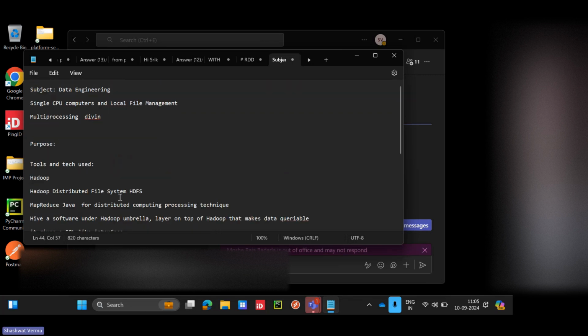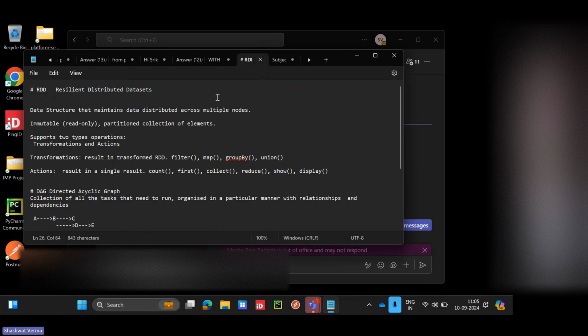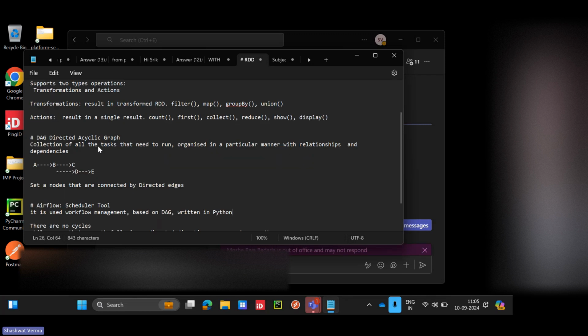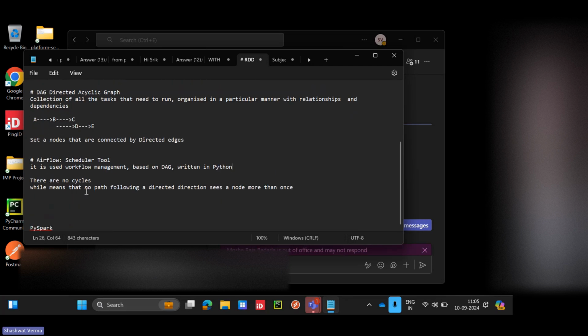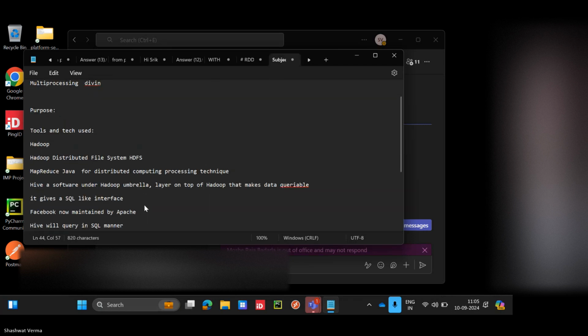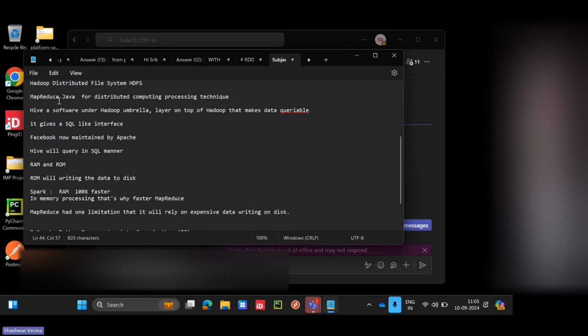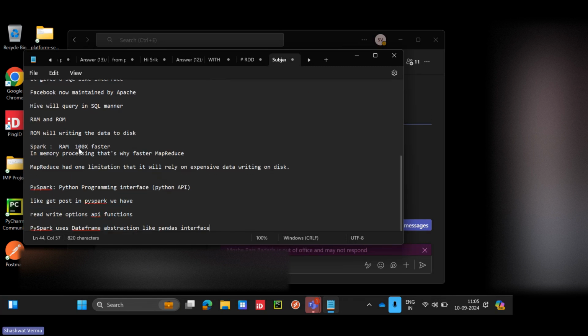In short, I have tried to explain. First we did RDD, the resilient distributed dataset. Then DAG, Airflow, PySpark. Before PySpark I jumped to unnecessary things, but yeah, Hadoop, Hive, Spark.